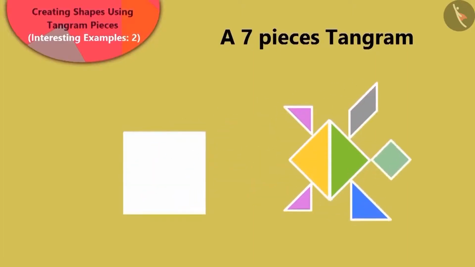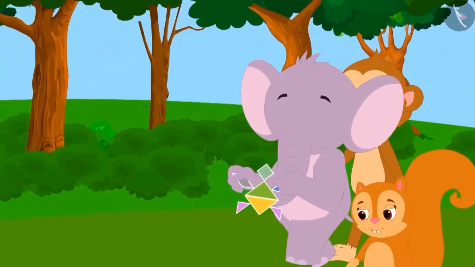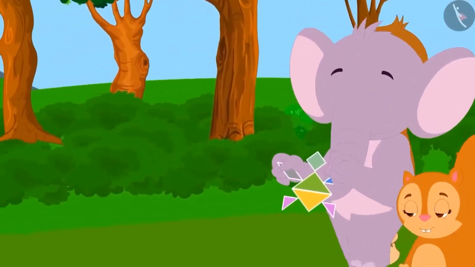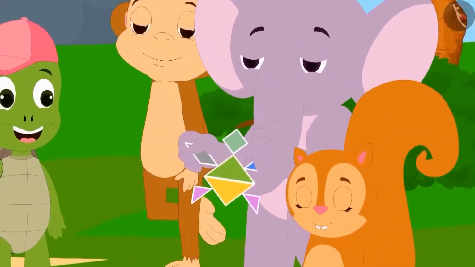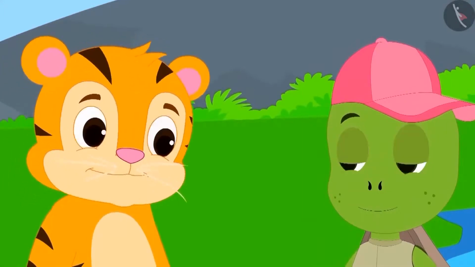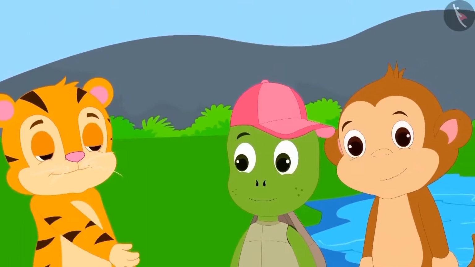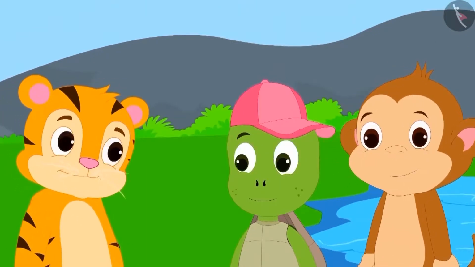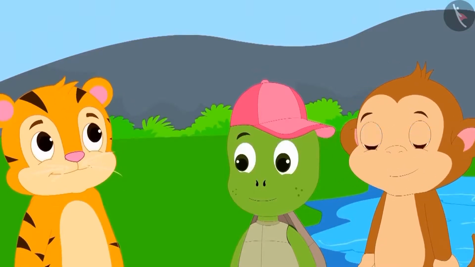Oh wow! Children, you have made a beautiful tortoise figure. Seeing this shape, Appu and some others left to show Tufan what they had learned. Sher Khan was still not impressed with the tortoise shape. He asked Babban if Babban could make a rectangle using all the pieces of the tangram.